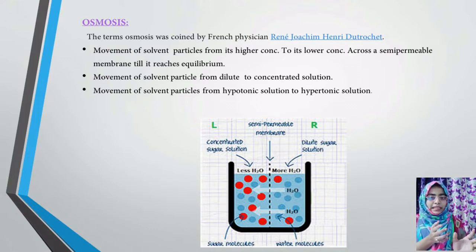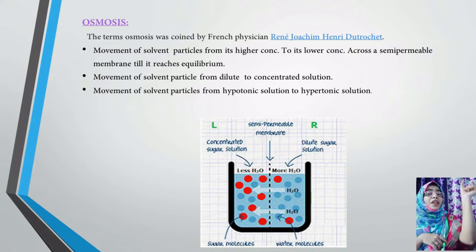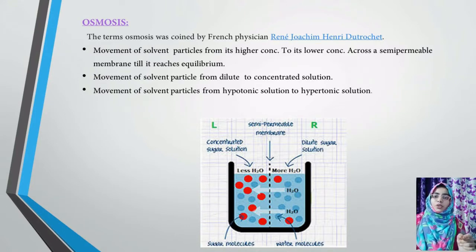So similarly, here also in the dilute solution, that is the dilute sugar solution, you don't have any sugar on the right hand side, whereas you have concentrated sugar solution on the left hand side. So the net movement of molecules will be from right hand to left hand. You can see the arrow marks in between. So movement of molecules is from higher concentration, that is from more water, or you can say dilute sugar solution, to concentrated sugar solution where you have less water. You can see there is less water. Okay, that is the concentrated sugar solution. So movement will be from higher concentration to lower concentration through the semi-permeable membrane.